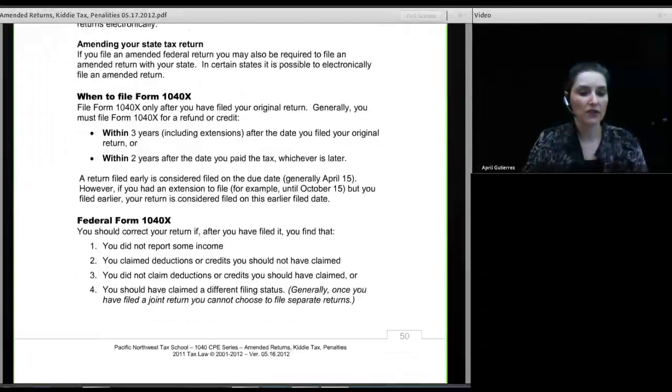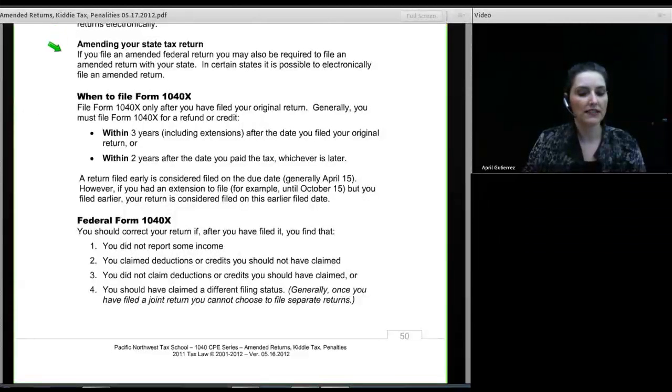So when do you file Form 1040-X? You file 1040-X only after you have filed your original return. And generally, you have to file for a refund or credit within 3 years, including extensions, after the date you filed your original return, or within 2 years after the date you paid your tax, whichever is later. A return filed early is considered filed on the due date, generally April 15th.